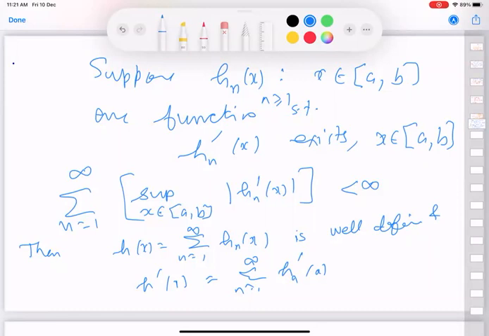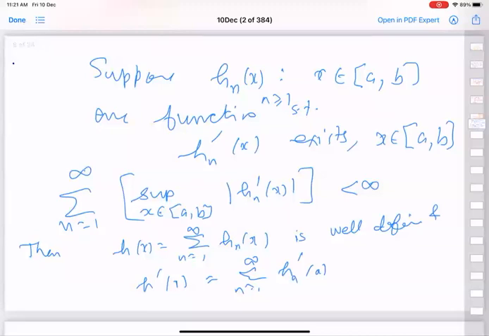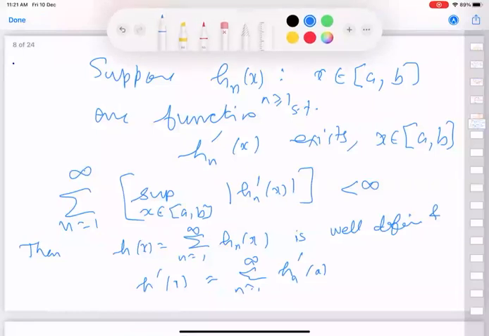The crux is the condition on the derivatives. If you're starting with differentiation, our focus is differentiation, then we say that the supremum of the nth derivative is summable. And if our focus is on the Riemann integral, then we can say the supremum over x of the nth one, summed over n, is finite, then we can do term by term Riemann integration. I hope you understand. Any question?